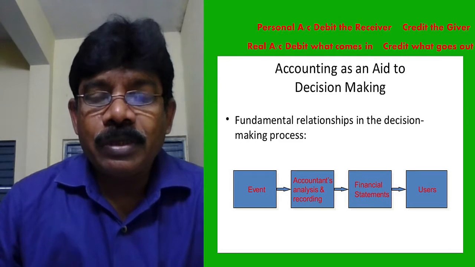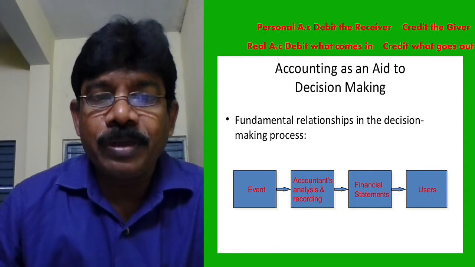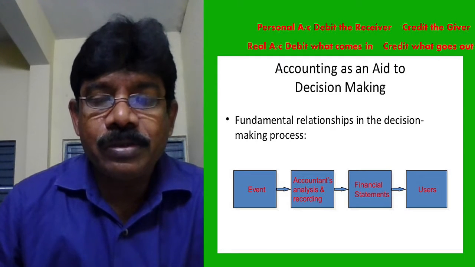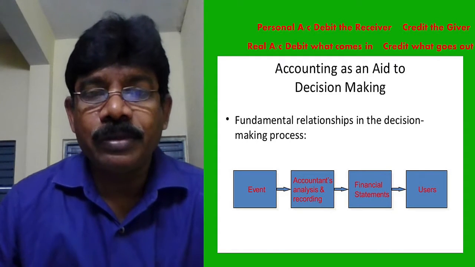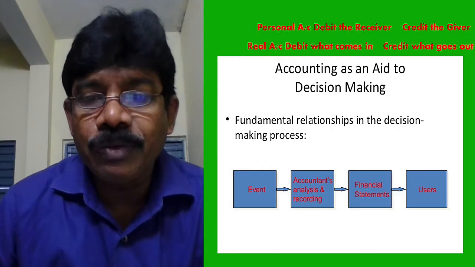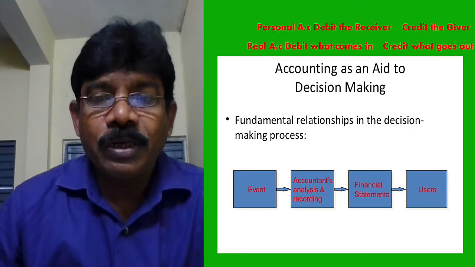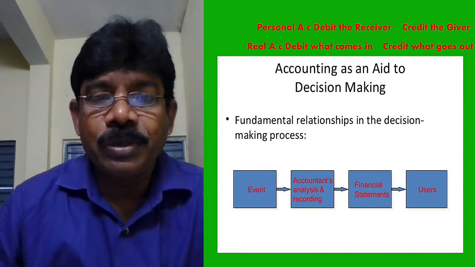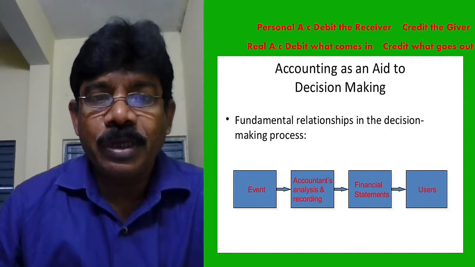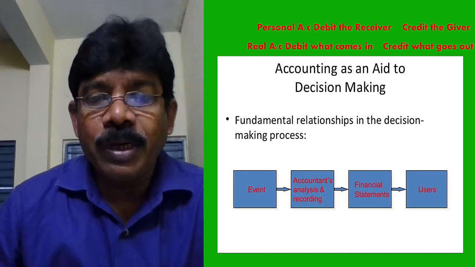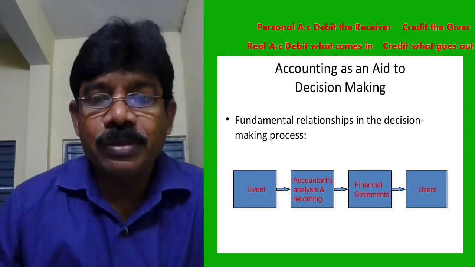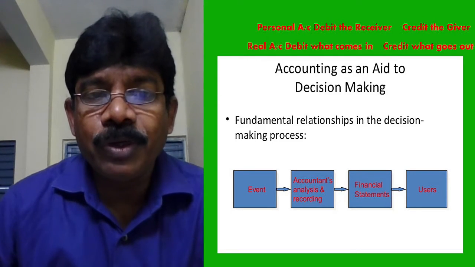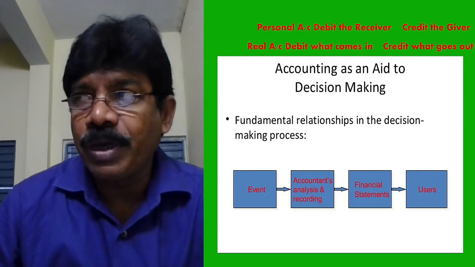If it is a cash transaction, then is cash to be credited or debited? Then goods, which is nothing but sales, is to be debited or credited? So the accountant will analyze. Later he will record in the form of a journal entry, post into ledger accounts, and update in the trial balance. From the trial balance, he prepares the financial statements, which will be given to the first user, that is management.